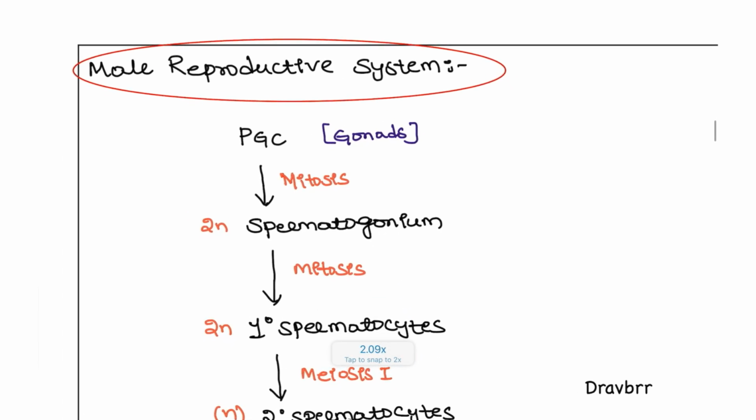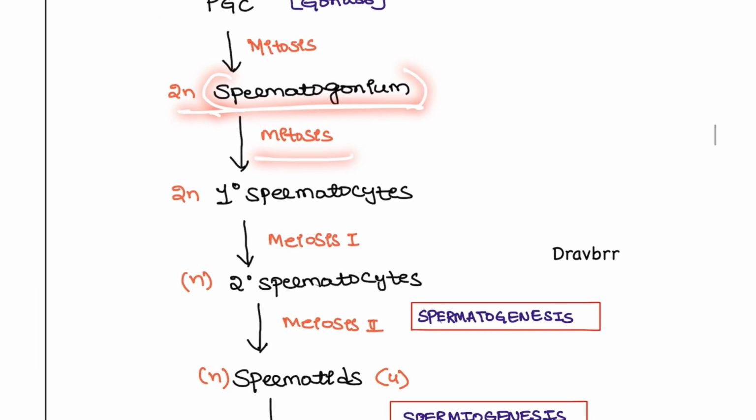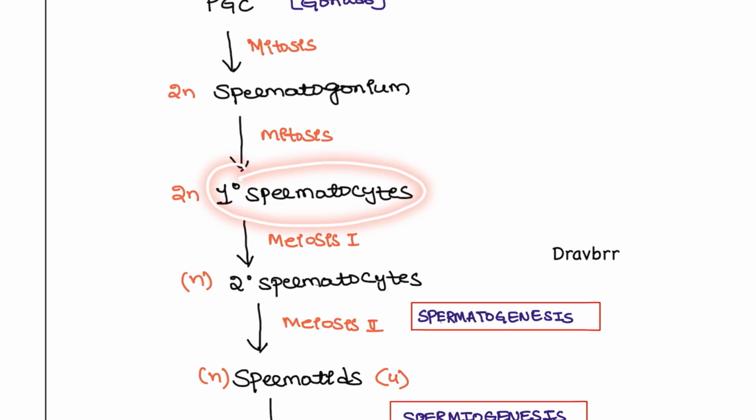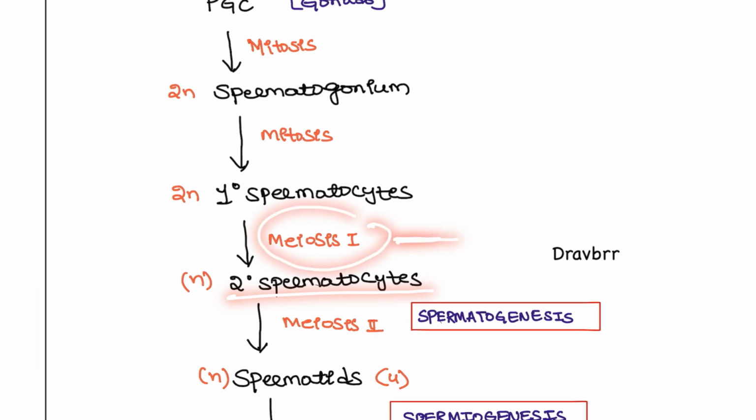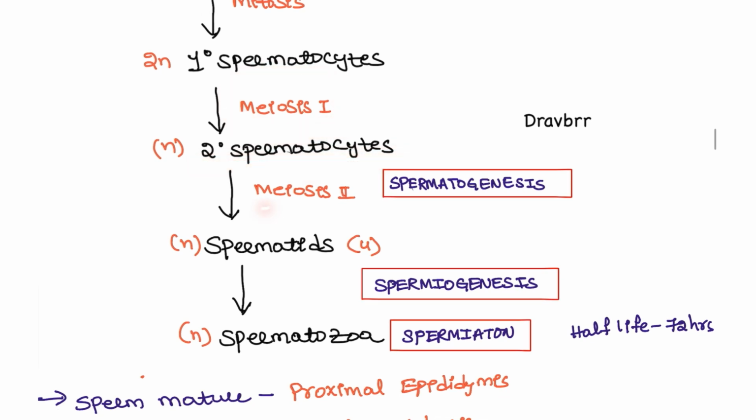Next, coming to the male reproductive system. We all know that the gonadal cells at birth will produce the spermatogonium during puberty. In the testis, the spermatogonium, with the help of mitosis, is going to produce the primary spermatocytes. These primary spermatocytes will produce secondary spermatocytes with the help of meiosis 1. The secondary spermatocytes will undergo another meiosis, and it will produce spermatids. So 1 is to 4. If you have one spermatocyte, it will produce 4 spermatids.